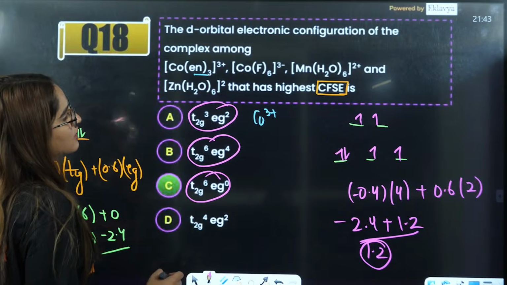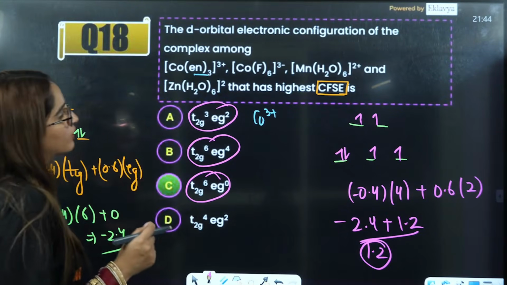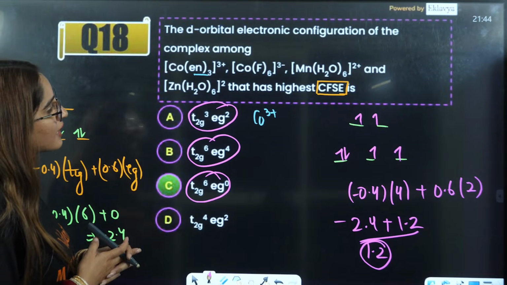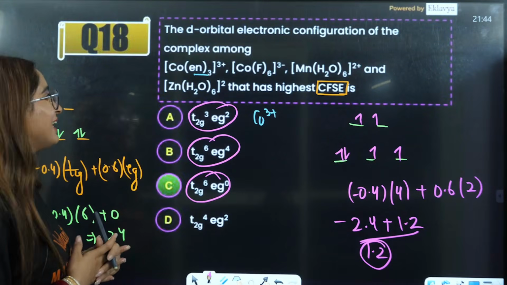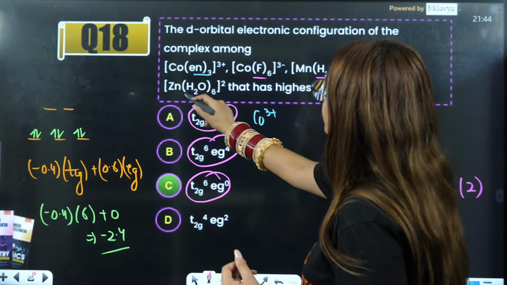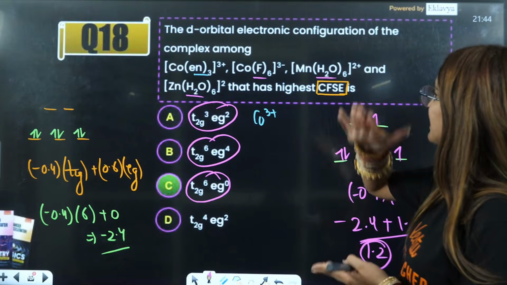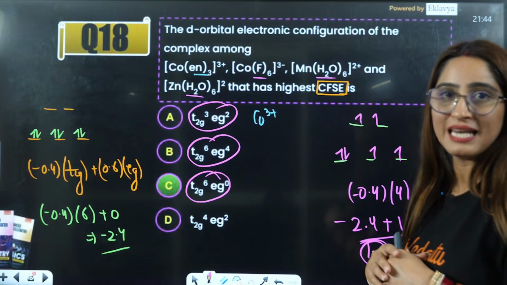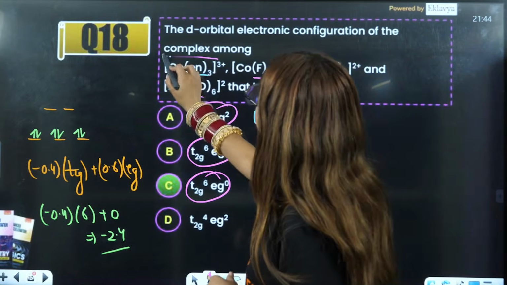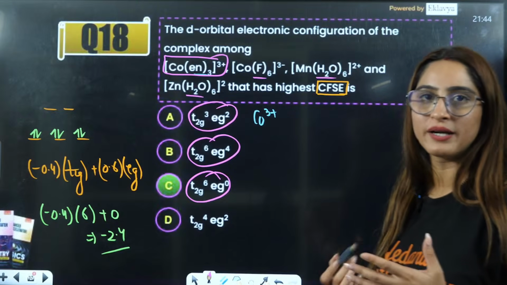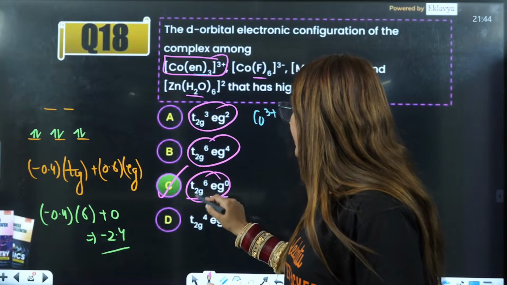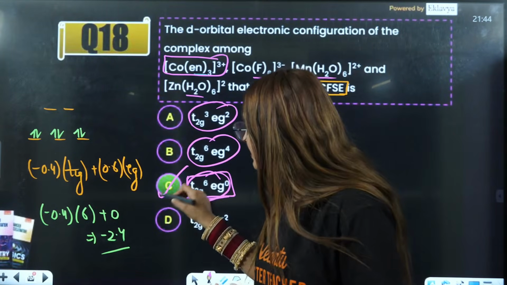So that means the highest value of delta O should have some splitting also, so I feel it will be en only. Even if you directly solve this, H2O, F, H2O are going to be weak field ligands, so the CFSE value is automatically going to be less. So directly we can answer that this cobalt compound will have the highest splitting, that means the highest CFSE value, and this has t2g 6, eg 0. So the answer is C.